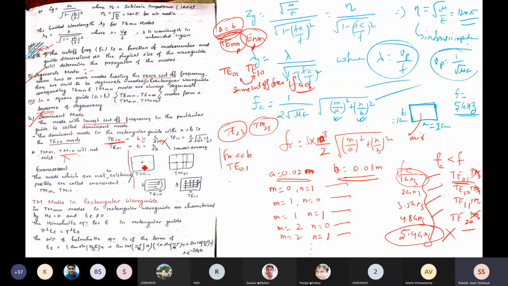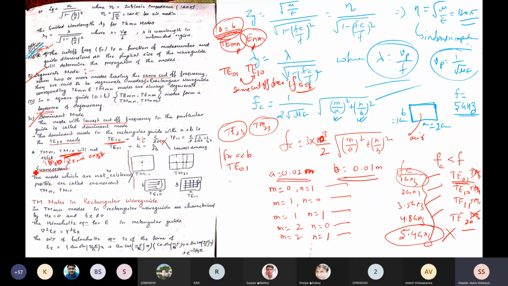So 0. Again this one TM11, TM31. Okay. So now I hope you can understand. Correct now? Now you can understand that's why TM10, TM01, TM10 will not exist. Even TM00 does not exist. Even TE00 is not existing, TM00 is also not existing.